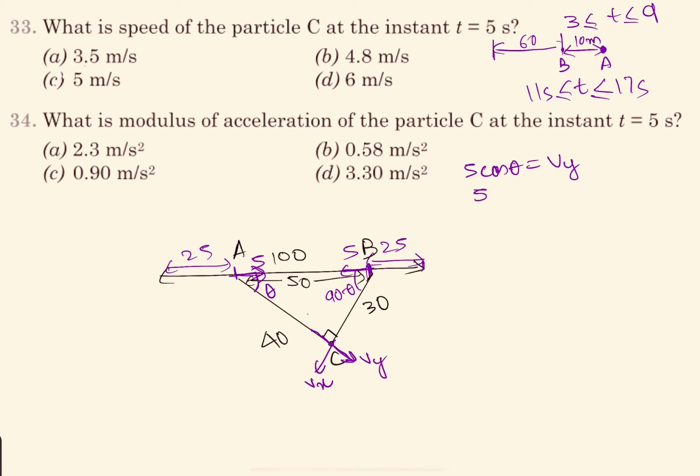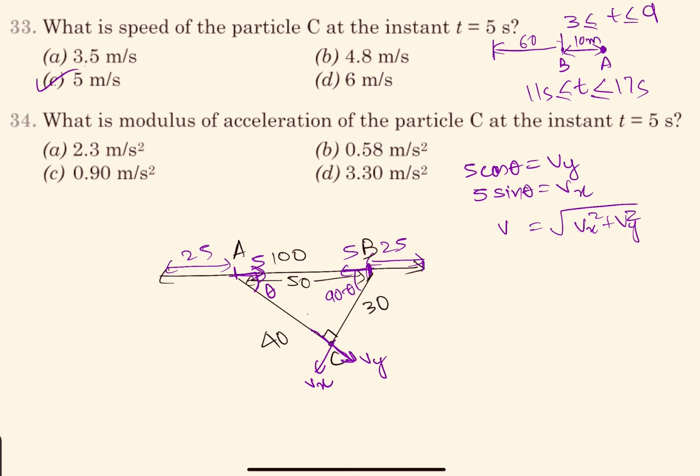So 5 sin theta should be Vx, and hence V should be the square root of Vx square plus Vy square, which gives us 5 meter per second. So that's our answer.